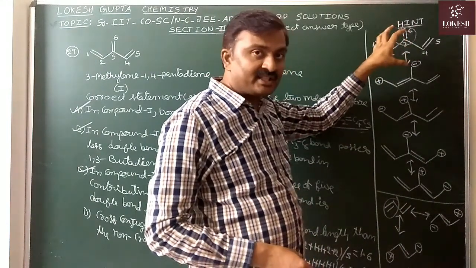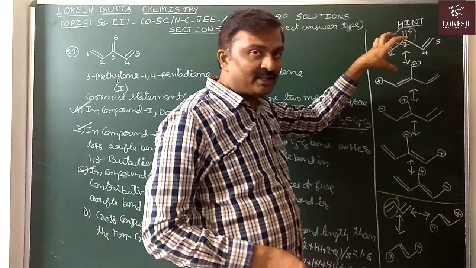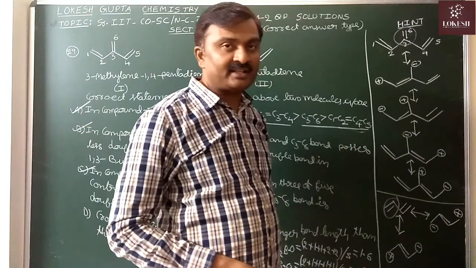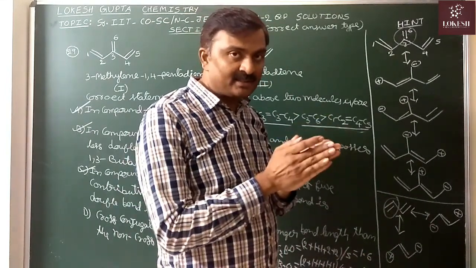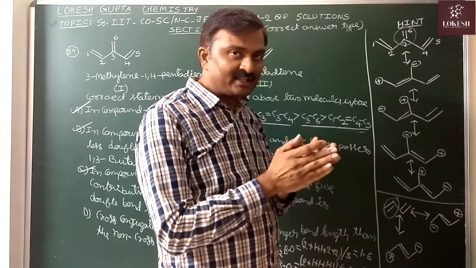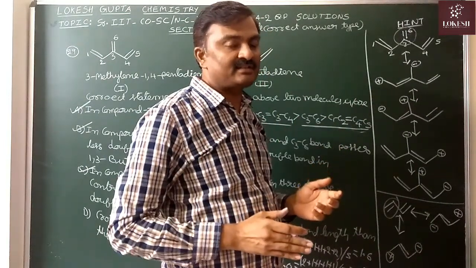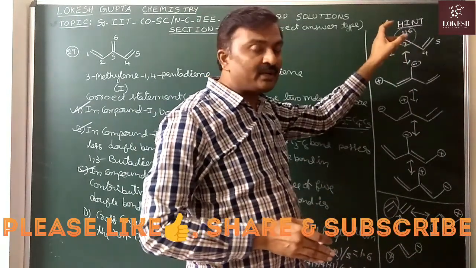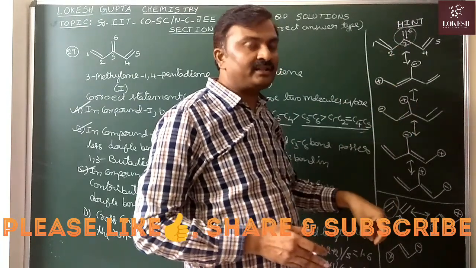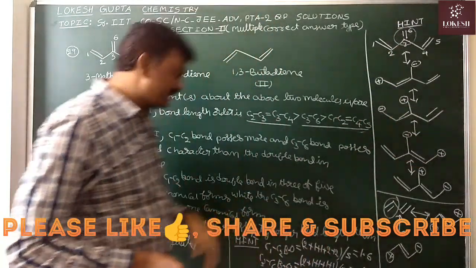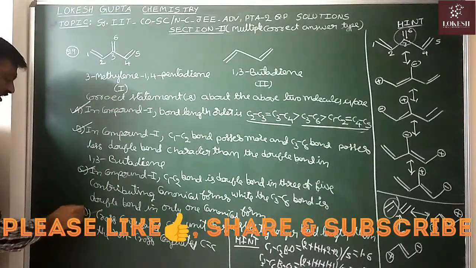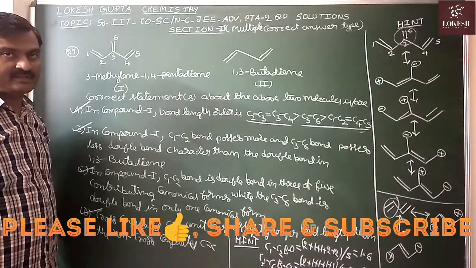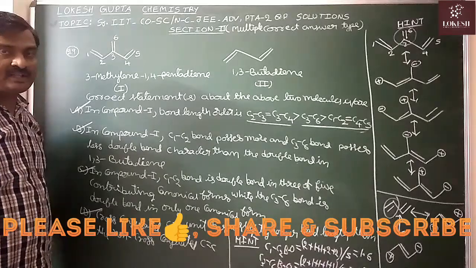So because of the cross conjugation, this cross conjugated C double bond C will get single bond character in a greater number of resonating structures than the non-cross conjugated C double bond C. So in more resonating structures, single bond character. So bond order decreases, bond length slightly increases. So this statement also correct. So now what is the correct answer? All are correct. A, B, C and D are correct. Now come to the next one.